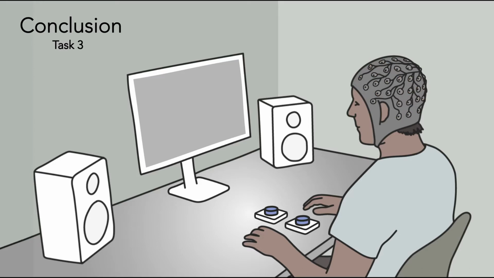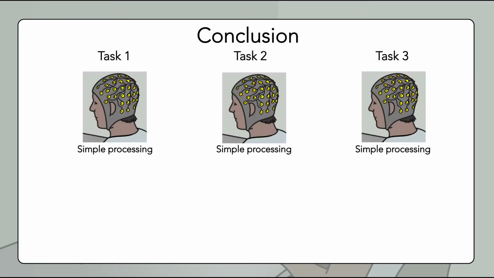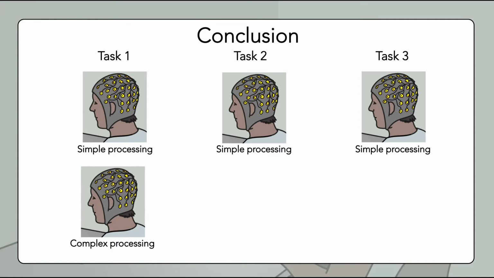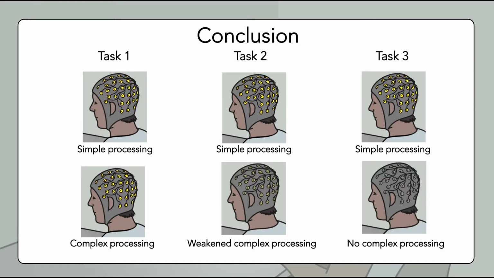Now we have explained the 3 tasks and the results, we can summarize the conclusions and ultimately can answer the question that we asked ourselves in the beginning. During all 3 tasks, there was simple processing, meaning that the content and the location of the sound was noticed. During the first task, there was even complex processing, meaning that the conflict was detected. During the second task, complex processing was weakened but still present, and during the third task, it was absent.